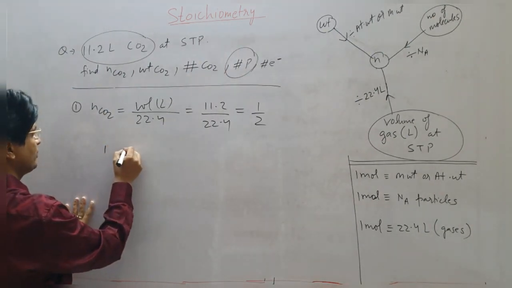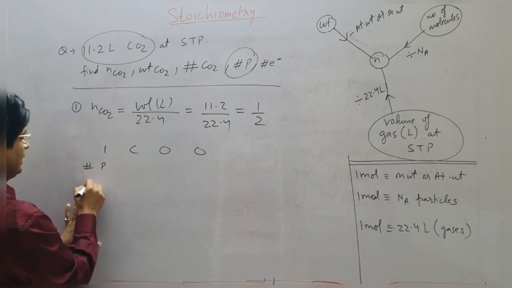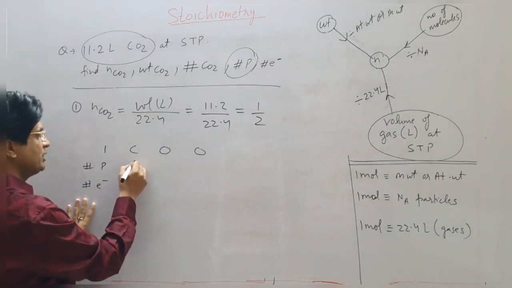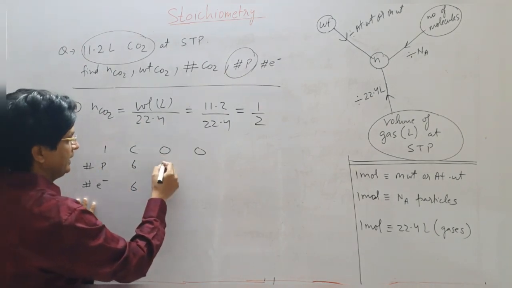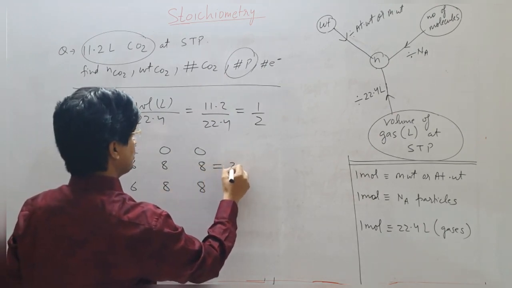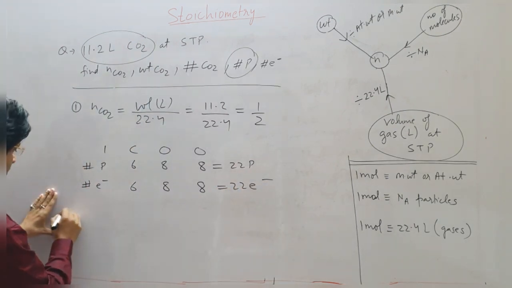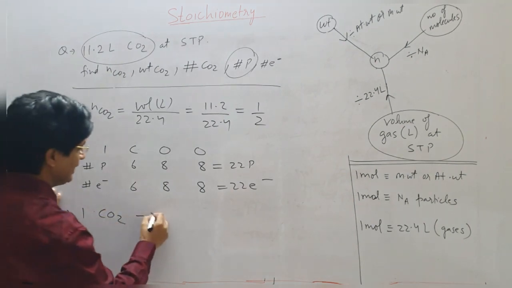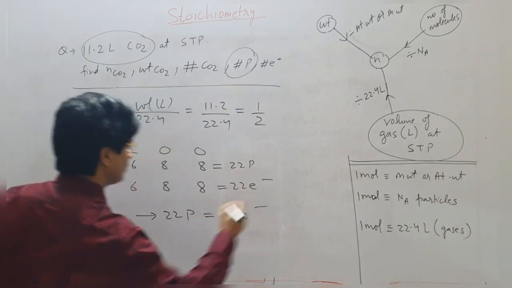One molecule of CO2 will be C, O, O. If I go with number of protons and number of electrons in the CO2 molecule, carbon contains 6 protons and 6 electrons. It's a neutral molecule. Oxygen contains 8, 8. So total will be 22 protons and 22 electrons. So one molecule of CO2 contains 22 protons, which is also equal to 22 electrons.